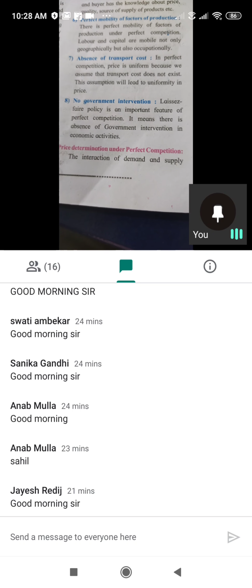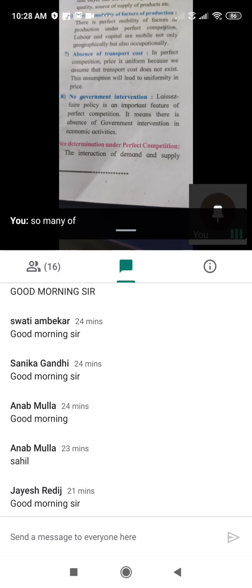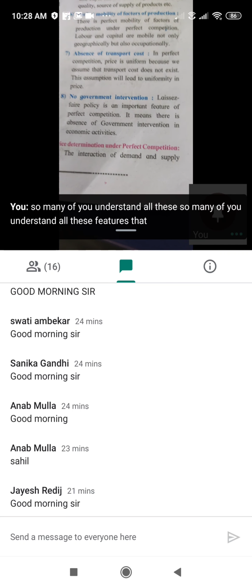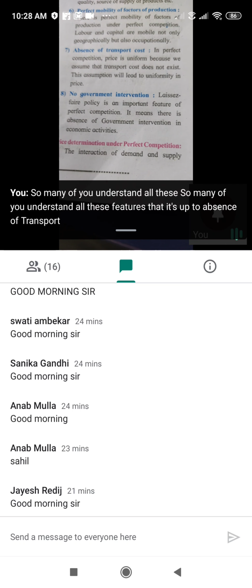How many of you understand all these features, that is, up to absence of transport cost? If you understand, please say yes.